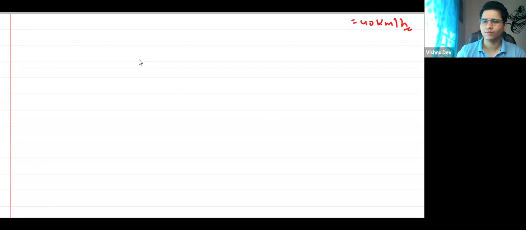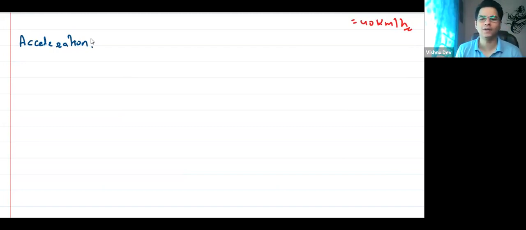ठीक है? चलो. So let us start a new topic called acceleration. Everyone, start focusing here. Acceleration, है ना? So I guess every one of us kind of knows this term. How many of you know this term? If not exactly, have you heard of this term, right? Yes, सुना है sir, सुना है. When you talk about bike, we use accelerator, right? So what is this physical parameter denoting?